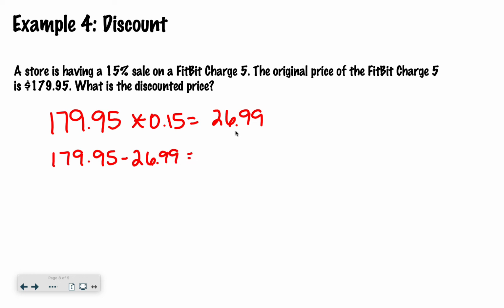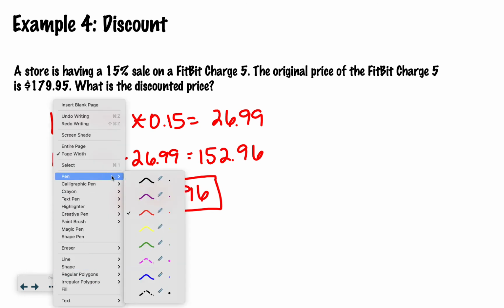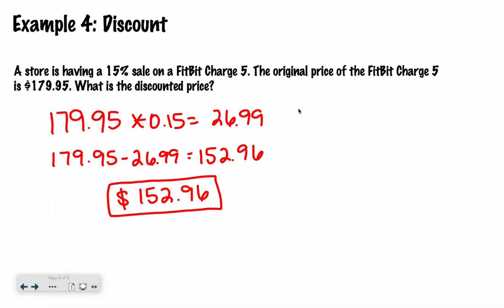And then I can take my total, $179.95 minus $26.99 equals $152.96. So that means that you would get to buy the Fitbit for $26.99 cheaper, which is $152.96. I'm going to show you another shortcut method for discount.